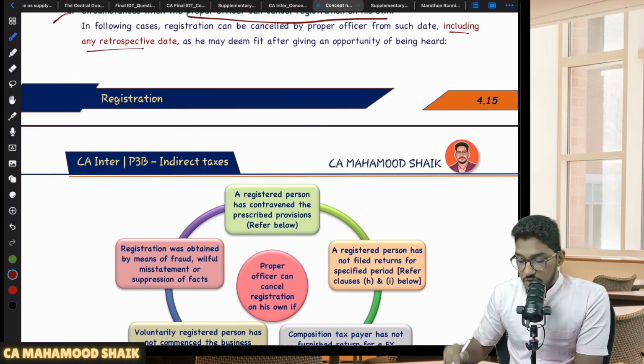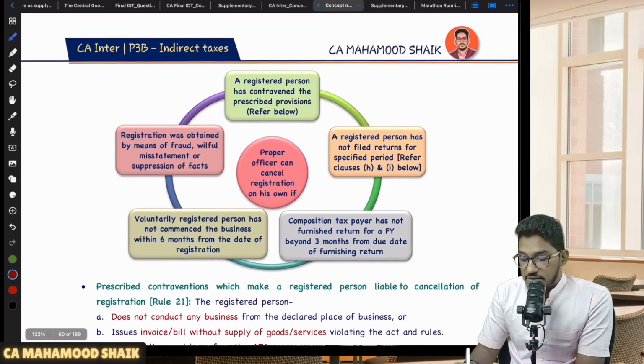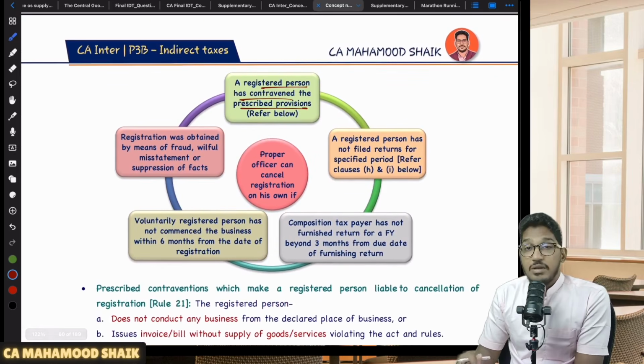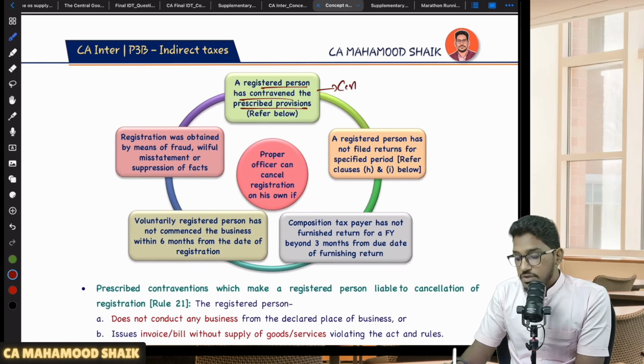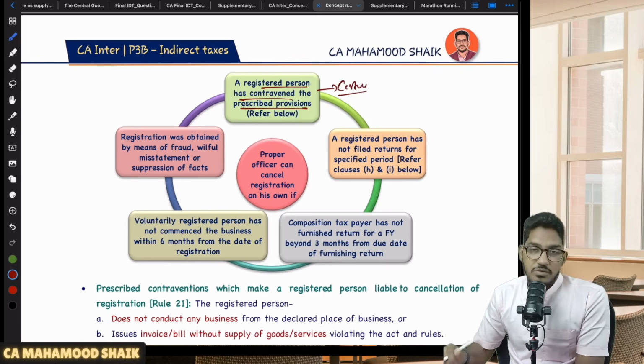So when, sir? What are those circumstances? Number one, a registered person has contravened the prescribed provisions. There are certain provisions, not all provisions, certain provisions of the GST Act you have violated. Then PO will cancel registration.